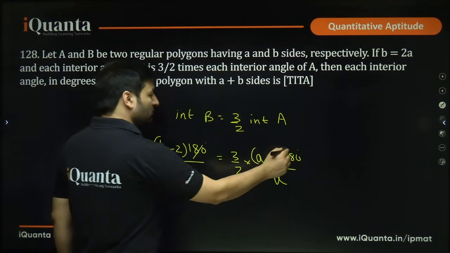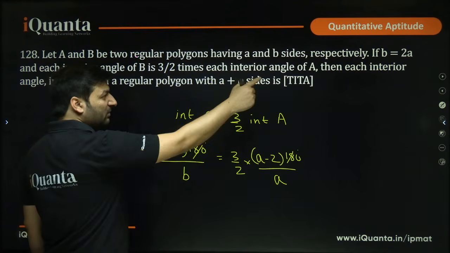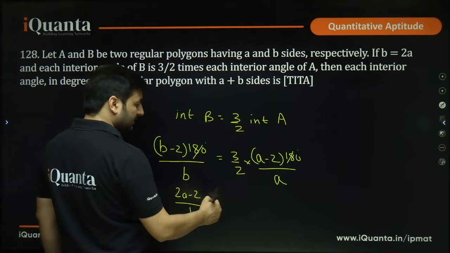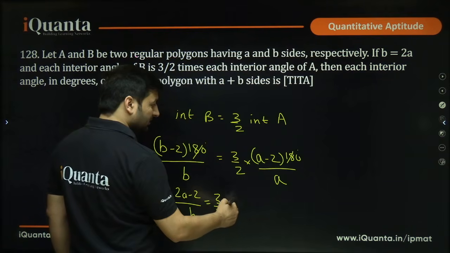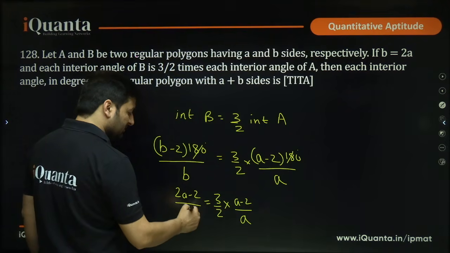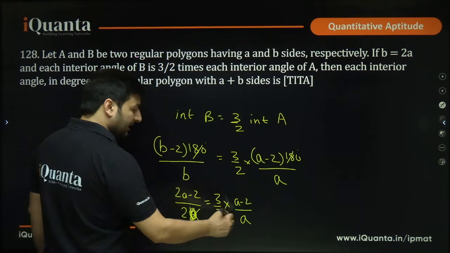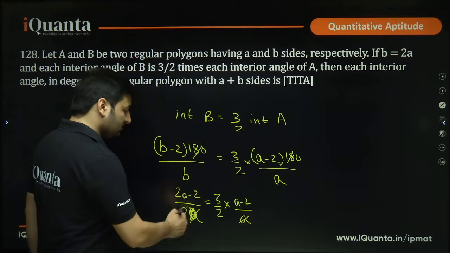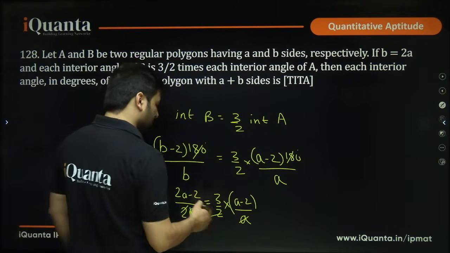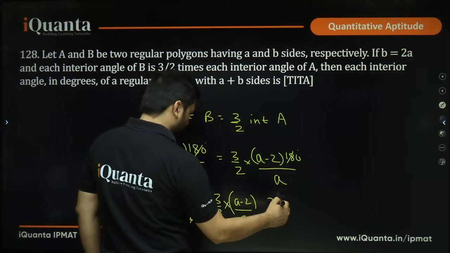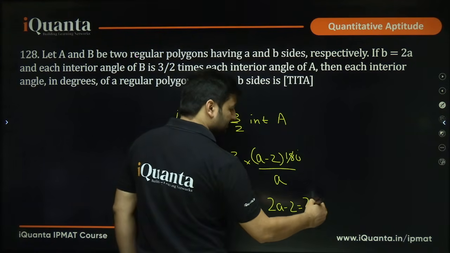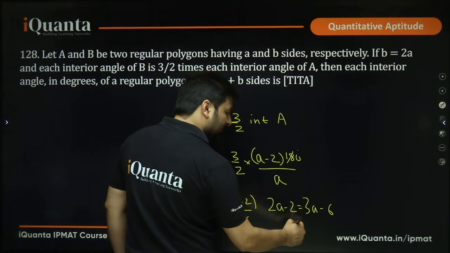So 180 is gone. Now B can be replaced by 2A, because B was given equal to 2A. So 2A minus 2 upon B, that equals 3 by 2 into A minus 2 upon A. This B can also be replaced with 2A. A cancels, then this 2 gets cancelled. Now we just have to solve this equation. 2A minus 2 equals 3A minus 6. So A will be equal to 6 minus 2, that is 4.